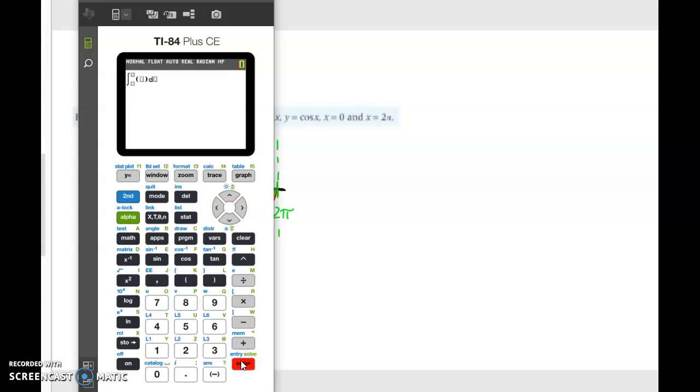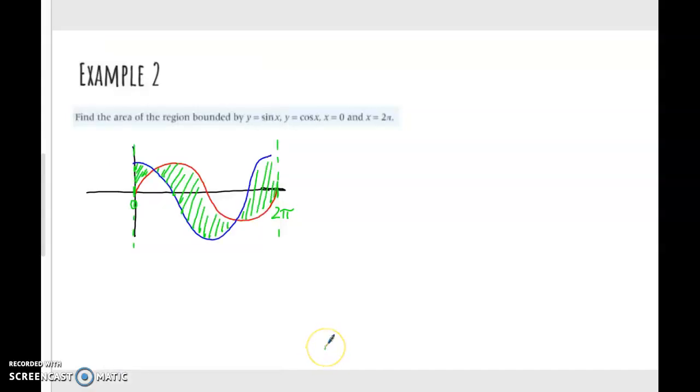And we know our lower and upper limits, from 0 to 2 pi. Before we do this, I'd like for us to write this in integral notation. From 0 to 2 pi, finding the area between two curves, we take the absolute value of the difference between the two functions. So the absolute value of the difference between sine and cosine x dx.